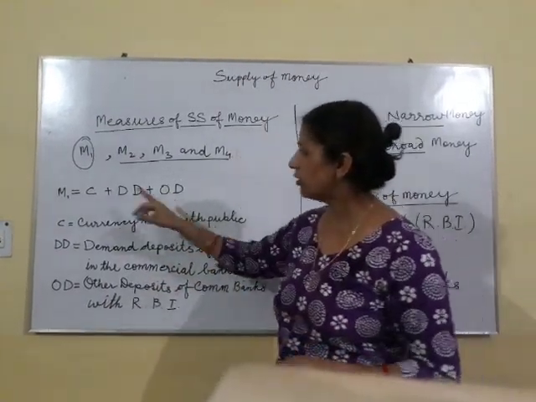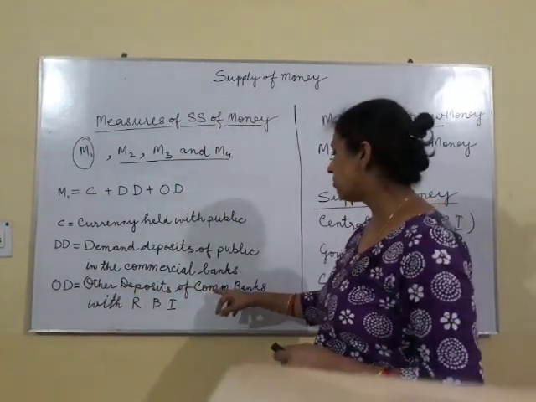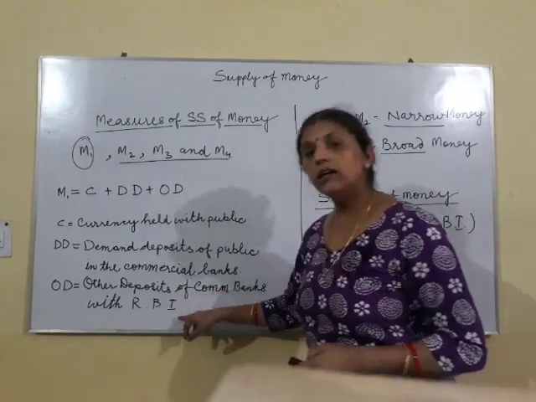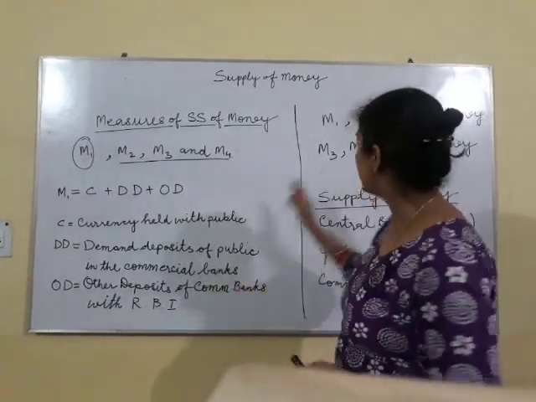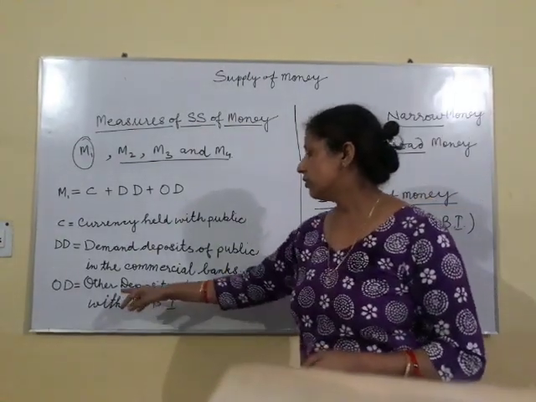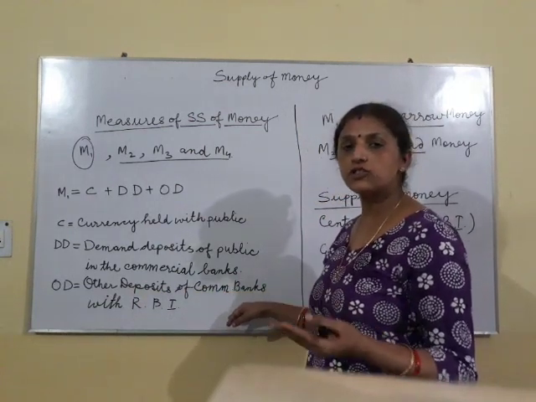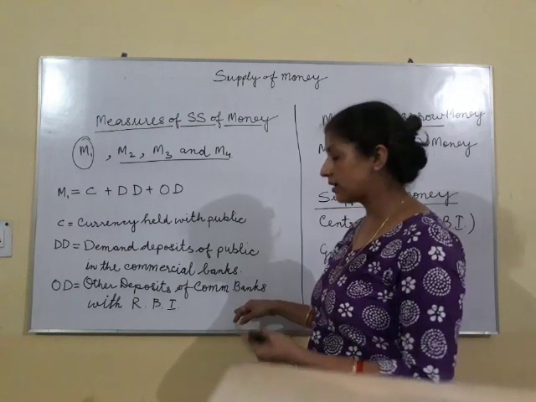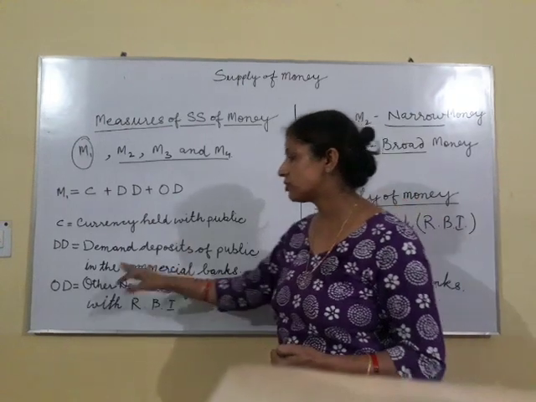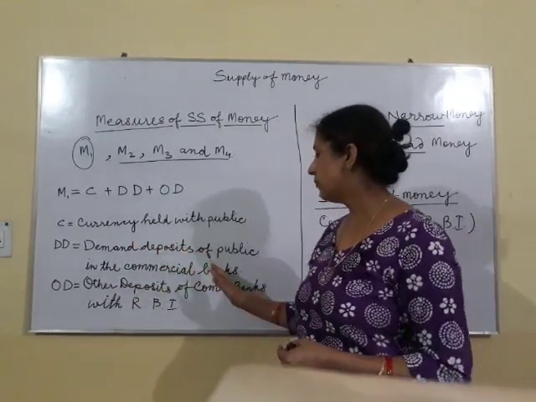Now the third component of M1 is OD. It refers to other deposits of commercial banks with RBI. Now Reserve Bank of India is the central bank of our country. The commercial banks, the banks which deal with public like Punjab National Bank, State Bank of India, Axis Bank and many more, have to keep their deposits with the RBI, just like we keep our deposits in commercial banks.